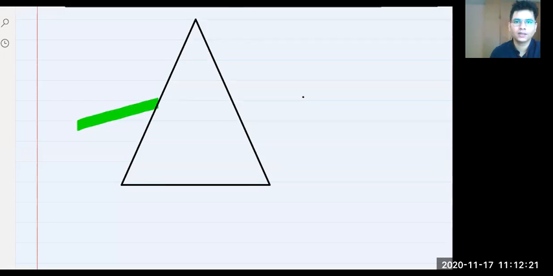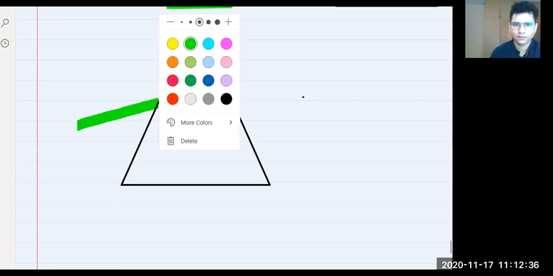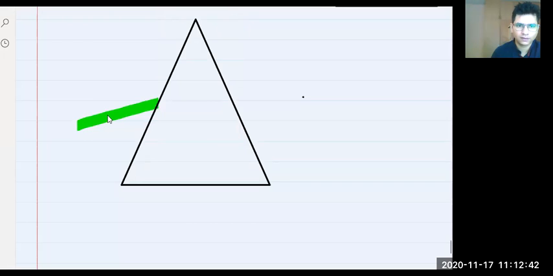Okay, this is not exactly white, but something like that. Again, white color is not visible. Anyway, just imagine this green as white.